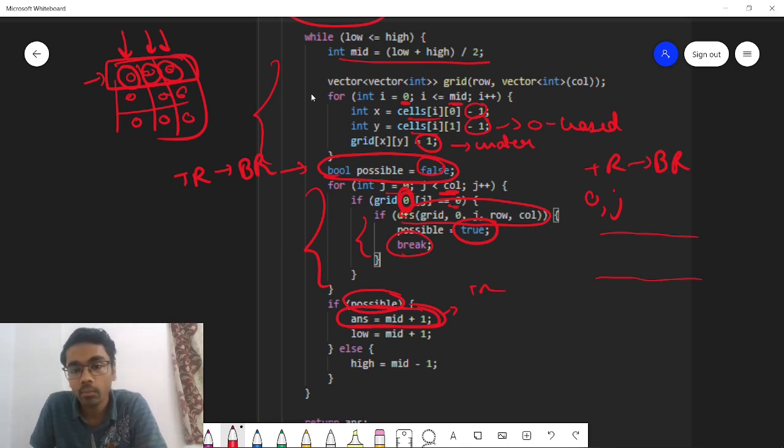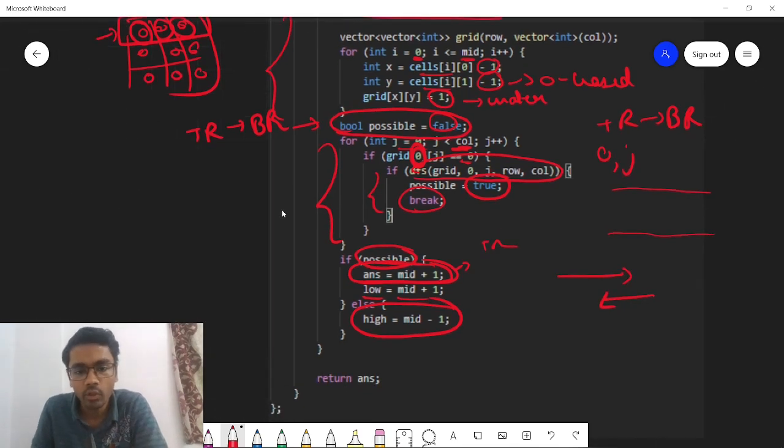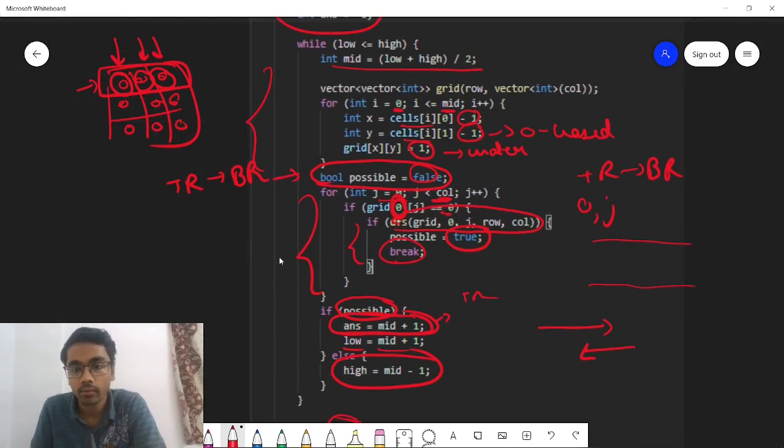And if it is possible, you will try to explore in the right part. So you will go with low equal to mid plus 1. Otherwise, if it is not possible, you will try to search in the left half. So for that you are doing high equal to mid minus 1. In the end, you are just returning the answer, whatever the last day you get.